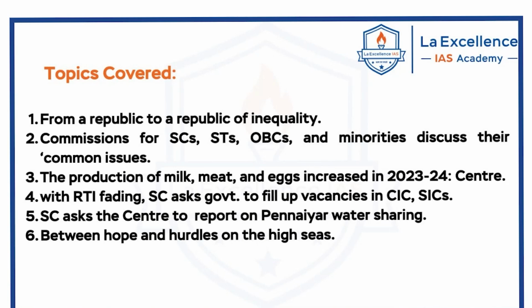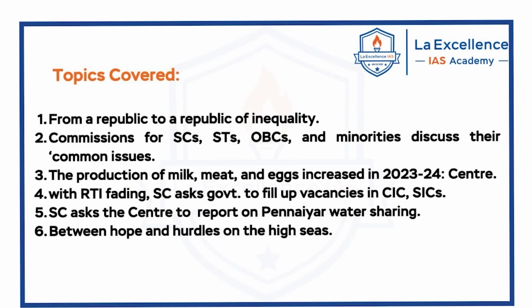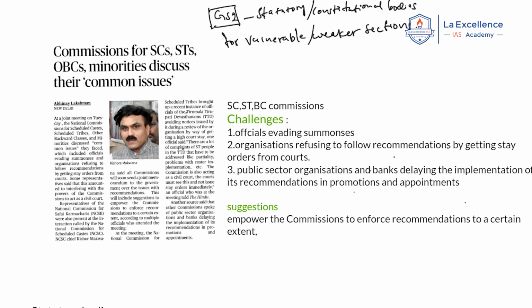Today we are going to cover these 6 topics that appeared in the Hindu newspaper. Now coming to the first article. This article is saying that commissions for SCs, STs, OBCs, minorities discuss their common issues. Now what is the context of the news?